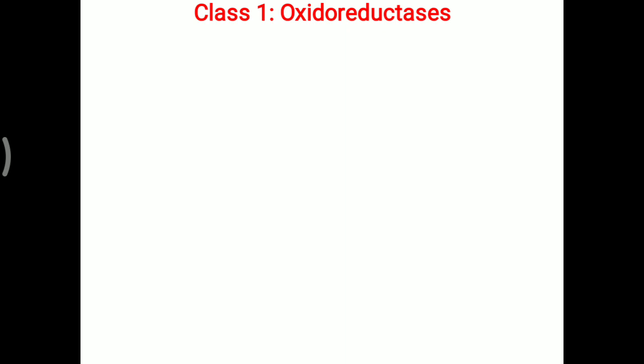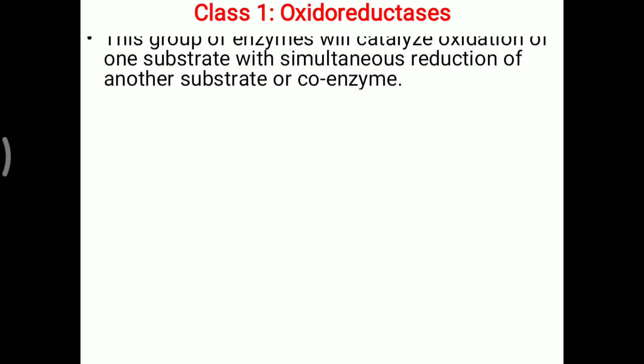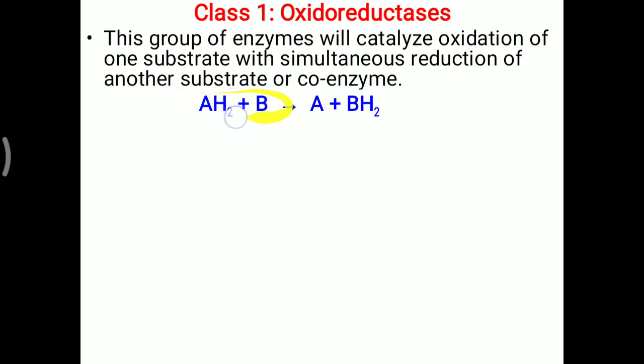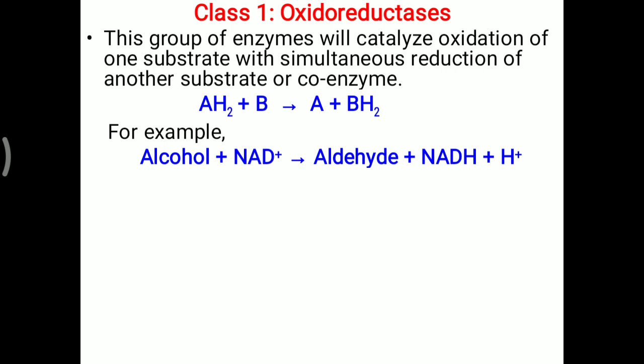So oxidoreductase is called class 1. This group of enzymes catalyzes oxidation of one substrate with simultaneous reduction of another substrate or coenzyme. Suppose AH2 plus B is converted into A plus BH2; that is an oxidoreductase type of reaction. Here the example is alcohol plus NAD plus, where NAD plus works as a coenzyme. The alcohol is converted into the aldehyde and NADH plus H plus is generated.